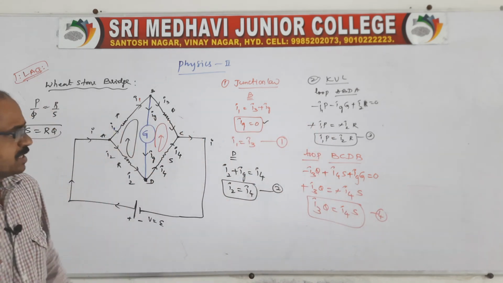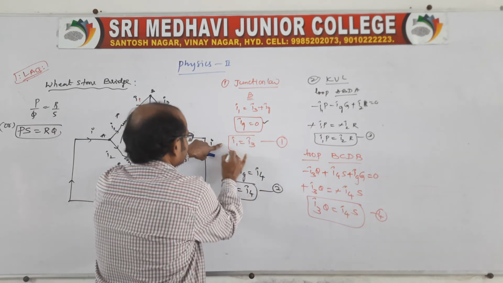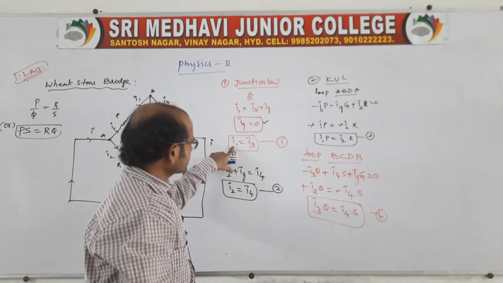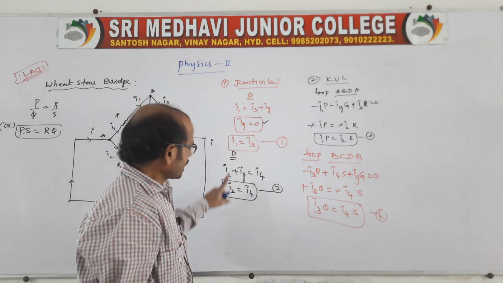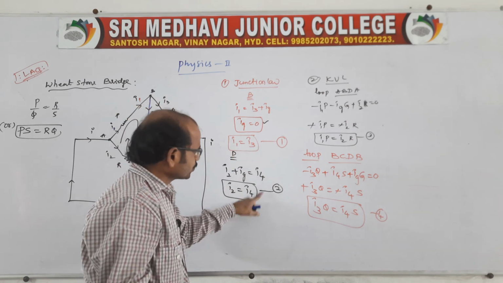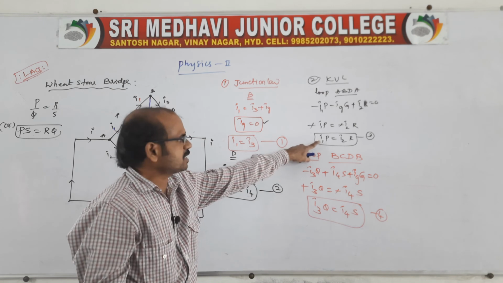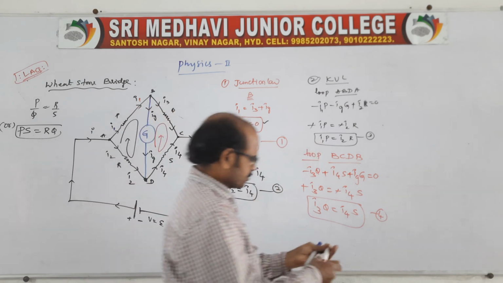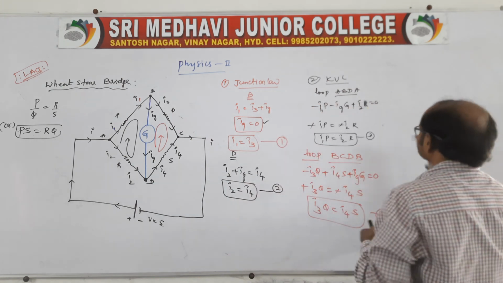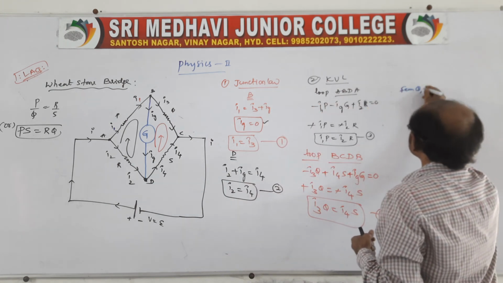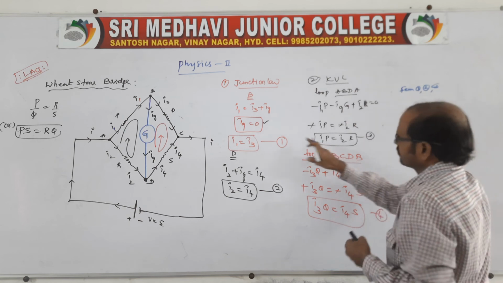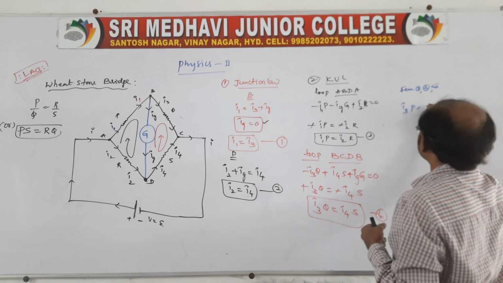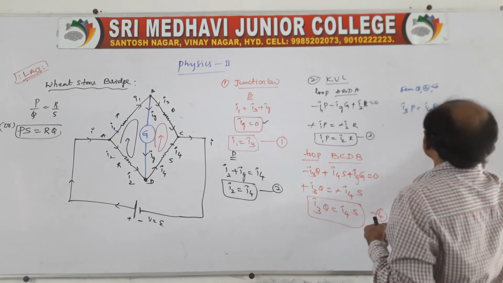Look at here, equations 1, 2, 3, 4. In this, I1 is equal to I3, and I2 is equal to I4. Now substitute 1 and 2 in 3. That means I1 you replace with I3, I2 you replace with I4. From 1, 2, 3, I1 you replace with I3, so I3P is equal to I4R. This is equation 5.